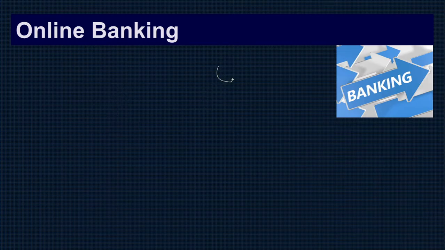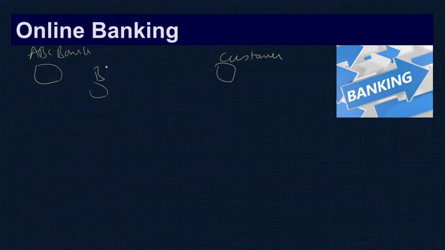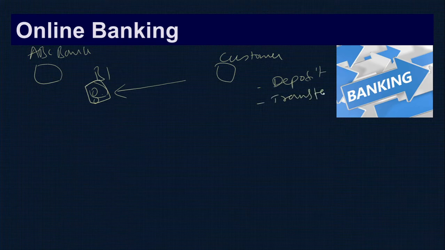So if I'm a customer of this particular bank, let's say ABC Bank, now I don't need to go to the bank branch. If this is branch one, I don't need to go to branch one to do the transactions. What I can do is sit at home. I can deposit to my account. I can transfer money from my account. I can pay the bill. These options are provided, so I don't need to go all the way to the bank to do the transactions.